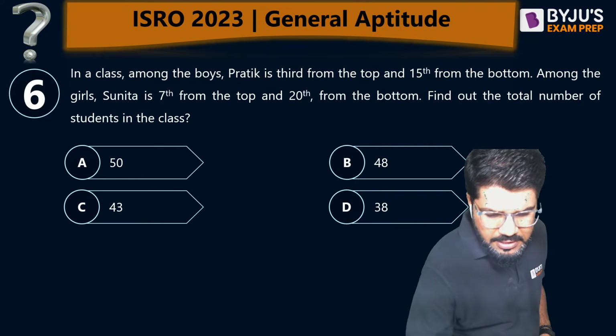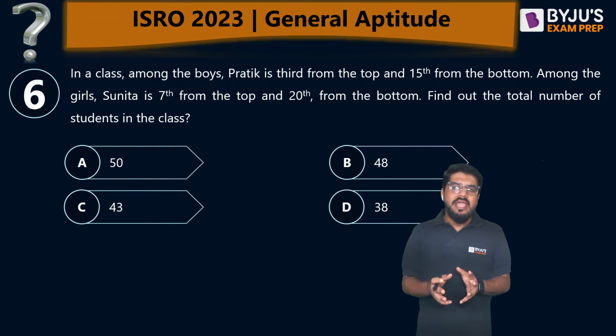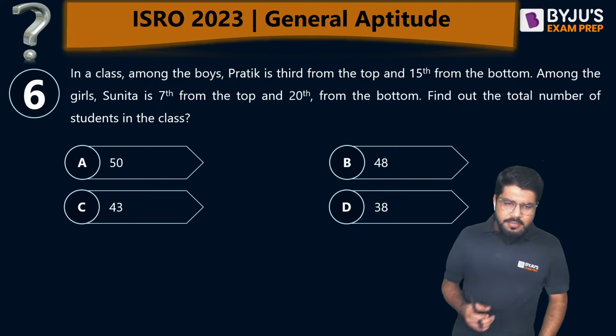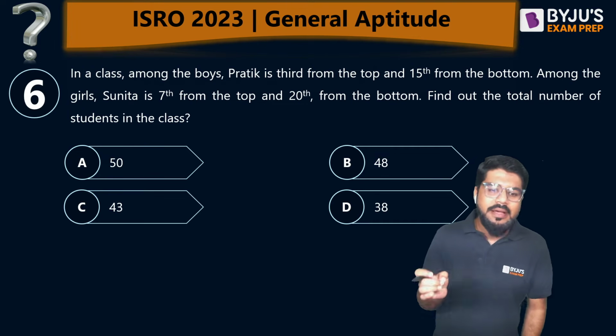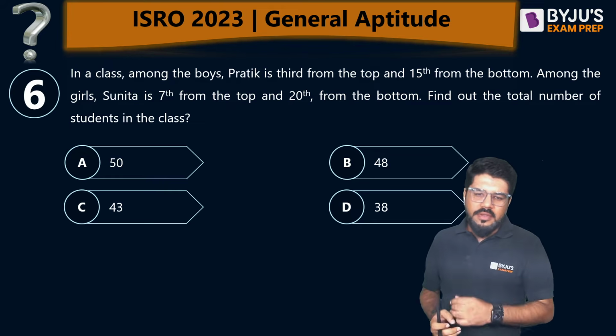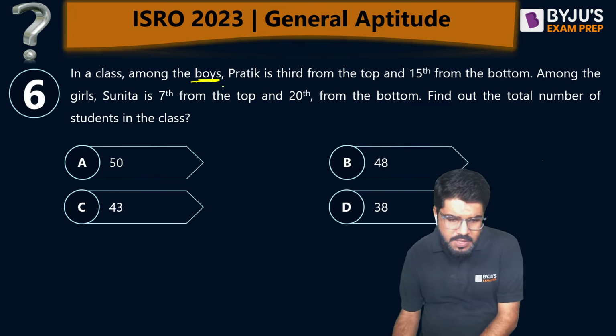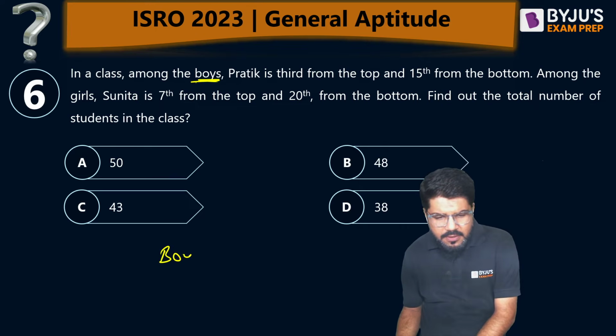Now let's mention the answer of the next question. 6. An ordering based question. Again, an important parameter here. In a class, among the boys, Pratik is 3rd from the top and 15th from the bottom. Among the boys. So how many boys are there?